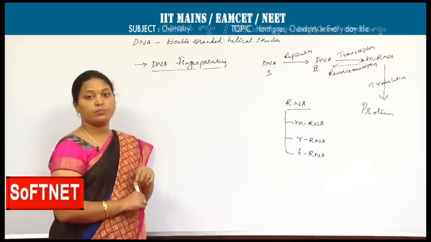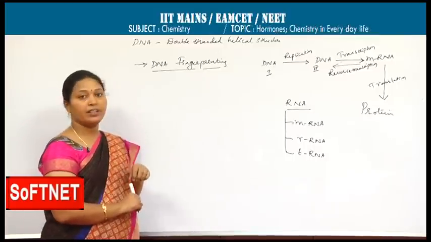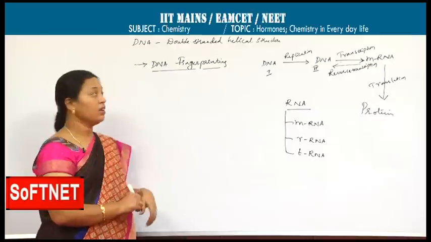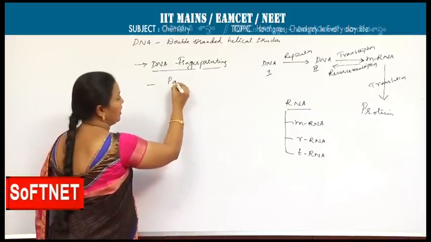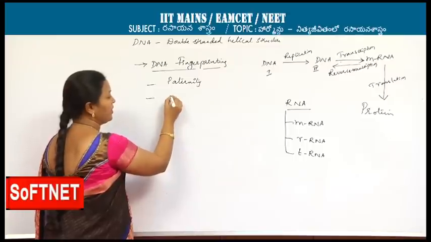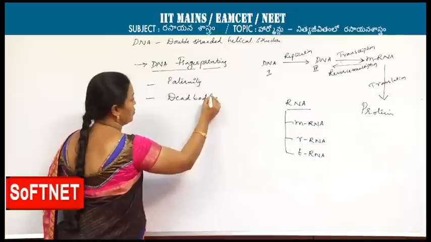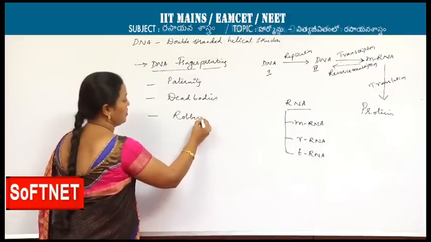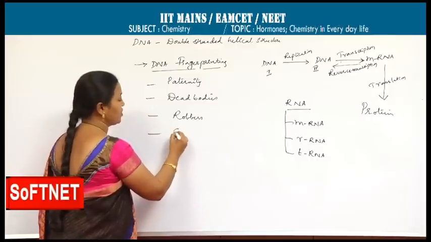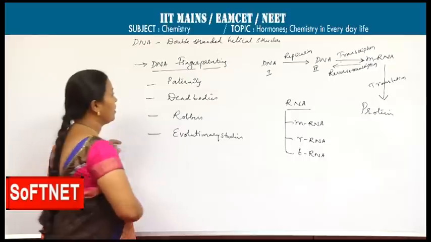So in forensic science, DNA fingerprinting is one of the best applications to find out parental generation or paternity, to identify dead bodies, to catch thieves and robbers, and to rewrite evolutionary studies. Regarding this, I will explain.